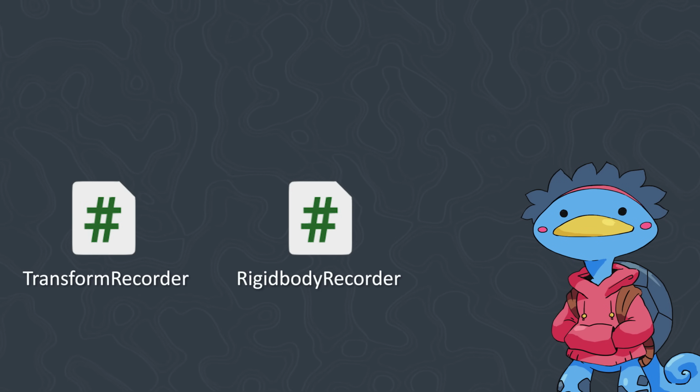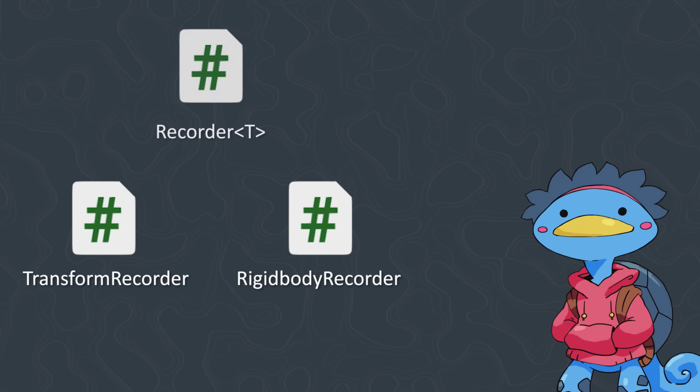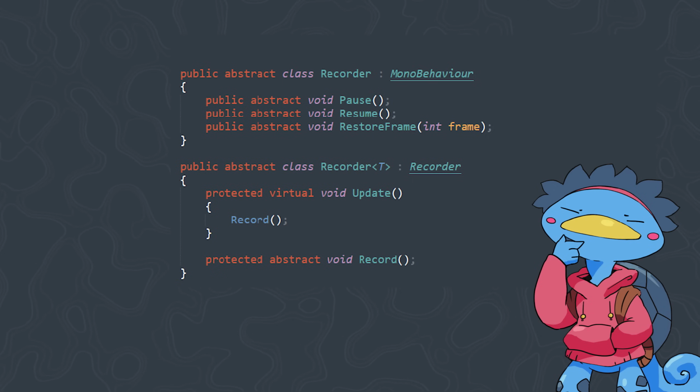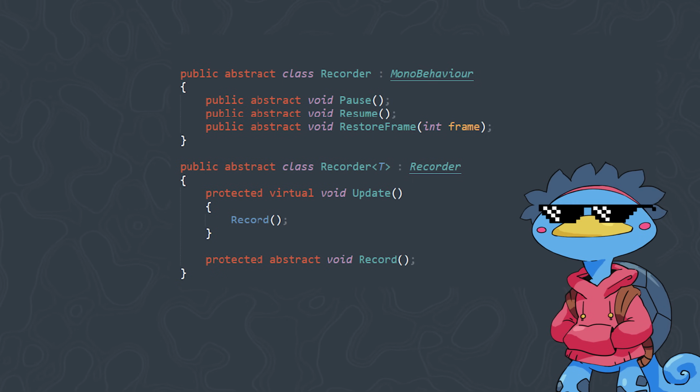But first I think it's time to create a more generic way to record any MonoBehaviour component, so we're going to make a generic recorder class to hold the common recorder code. It doesn't look like much here because I removed all the housekeeping stuff like registering the recorder in the playback controller. But now, the playback controller can store generic recorders and we can make the transform recorder inherit from that class as well. Much cleaner.